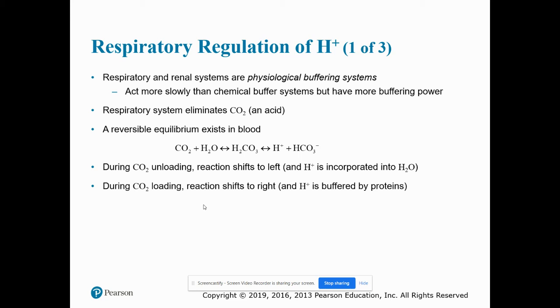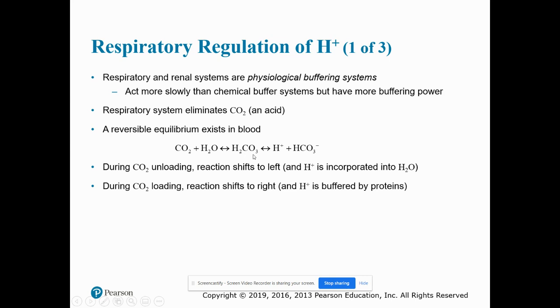We move on to talking about the respiratory regulation of hydrogen ions. Respiratory and renal systems are physiological buffering systems. They act more slowly than chemical buffer systems, but have more buffering power. The respiratory system eliminates CO2, which is an acid, and there's the reversible equilibrium that exists in the blood that we talked about back in the blood chapter, which is this equation right here.